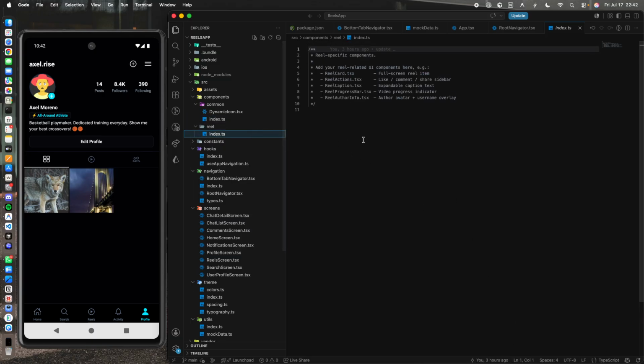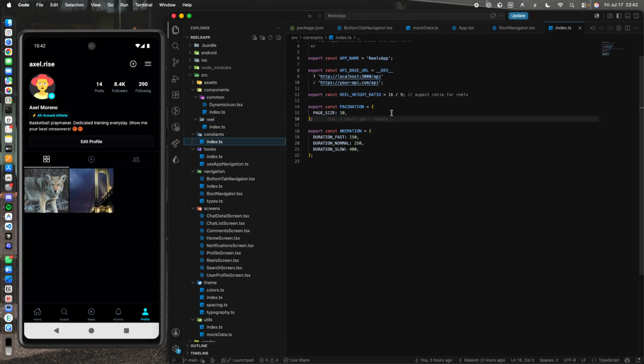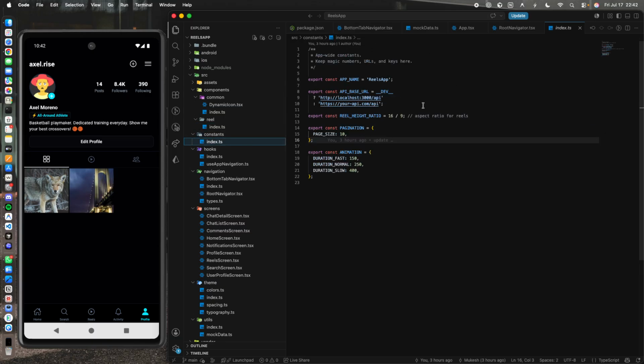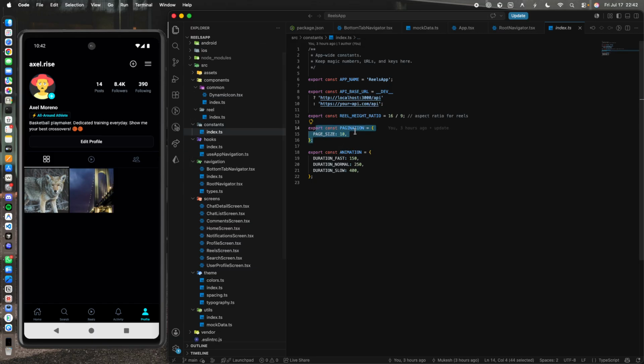This is the real thing, which I think is empty, and the constants, which are for the API consumption. So you can add the API base URL over here, and pagination constants, like how many pages you want to see.